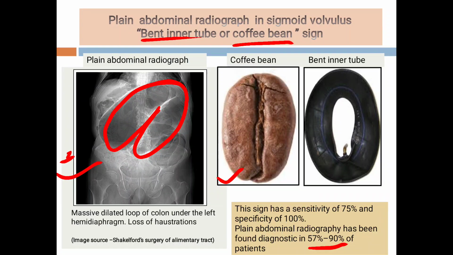On plain abdominal radiograph, there is a massive dilatation of the colon, and it is going towards the left dome of the diaphragm. And now see, there is loss of haustrations. So the haustrations of the colon are lost.